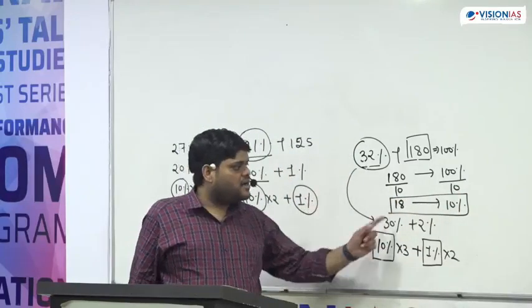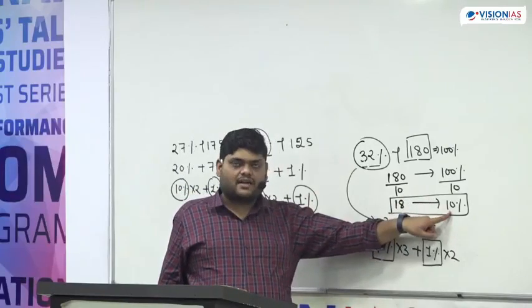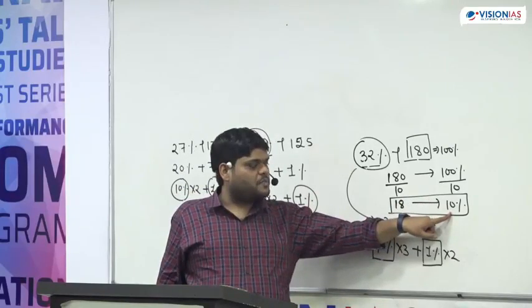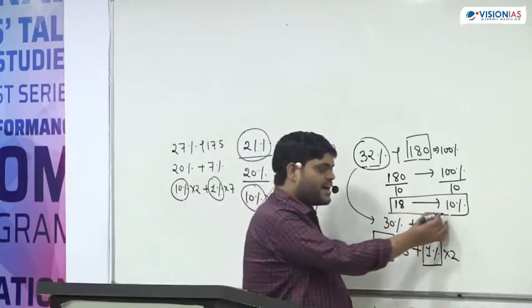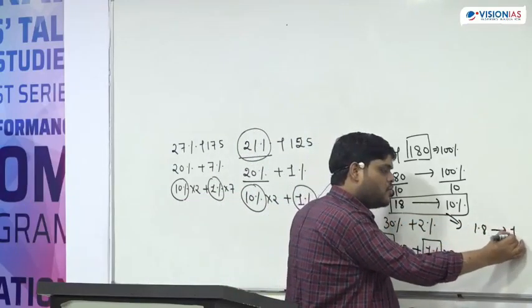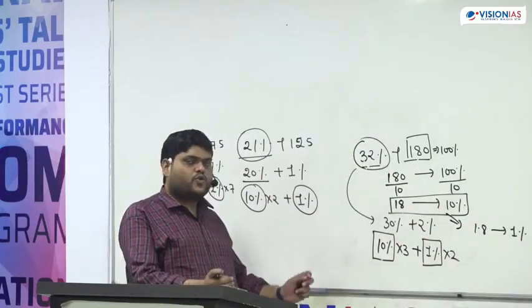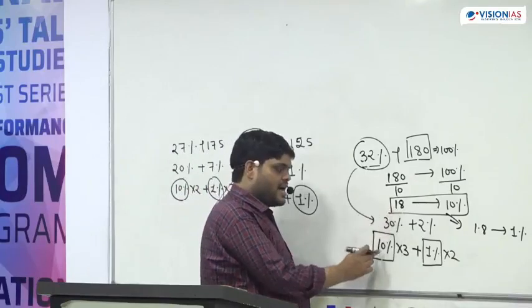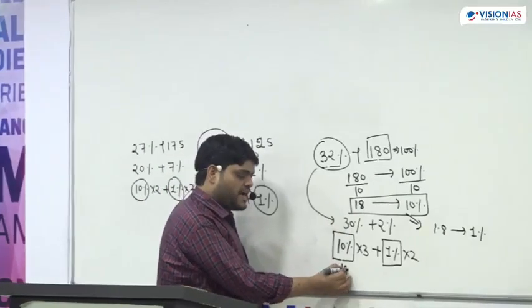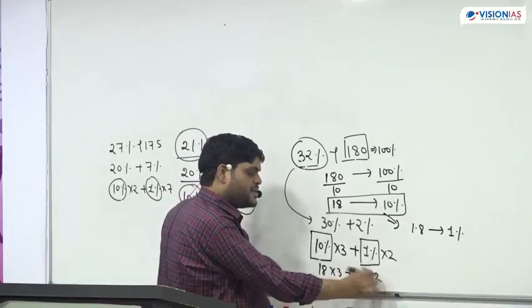And how to get 1%? Again divide this by 10. So if I again divide this by 10, 1.8 becomes 1% of this number. Now you can do it here. 10% is equal to 18 into 3, 1.8 into 2.